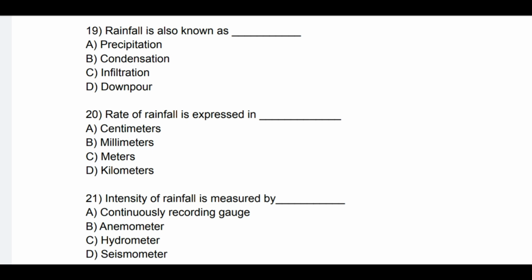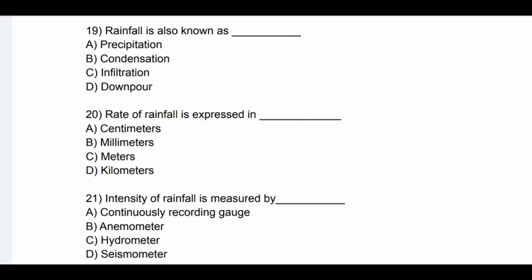Question number 20. A rate of rainfall is expressed in. See the options: A. Centimeters, B. Millimeters, C. Meters, and D. Kilometers. So correct option is A. Centimeters. A rate of rainfall is expressed in centimeters.